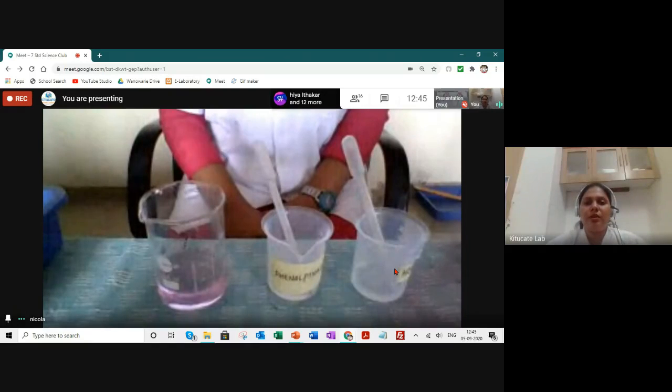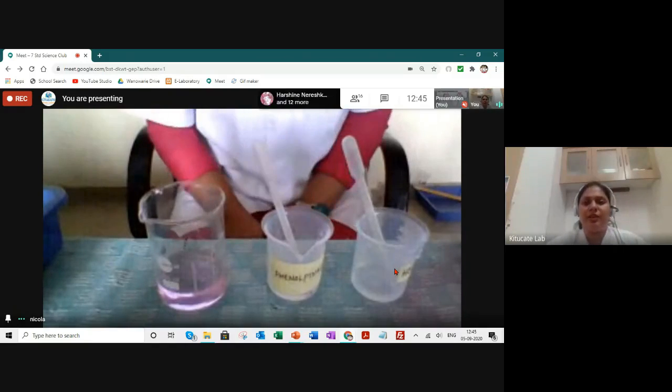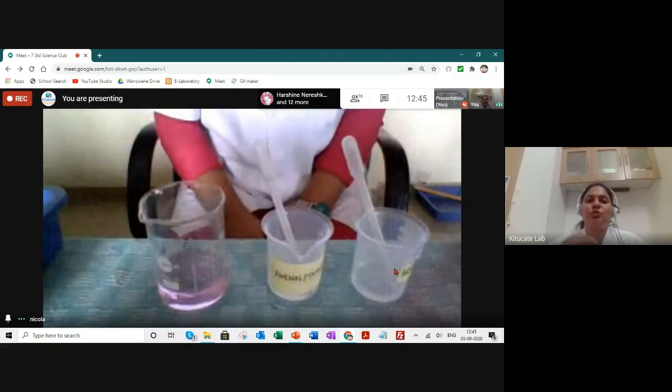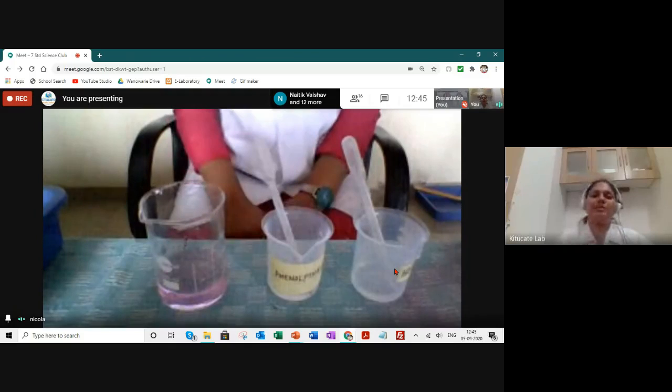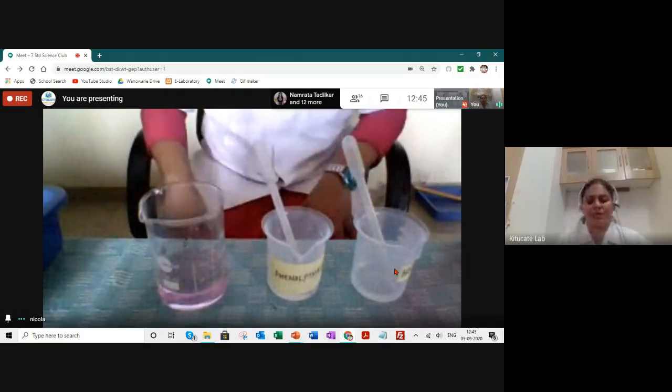Generally in titration, we add a large volume in the beginning, and once we achieve this mild pink color, we go on adding the solution drop by drop so that we get that exact reading of what volume of acid is added or what volume of base is added. Okay?